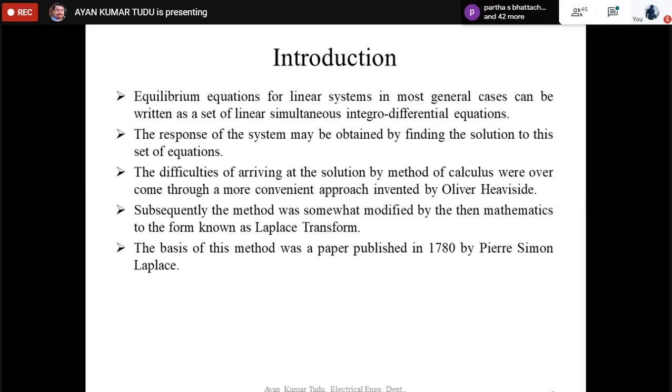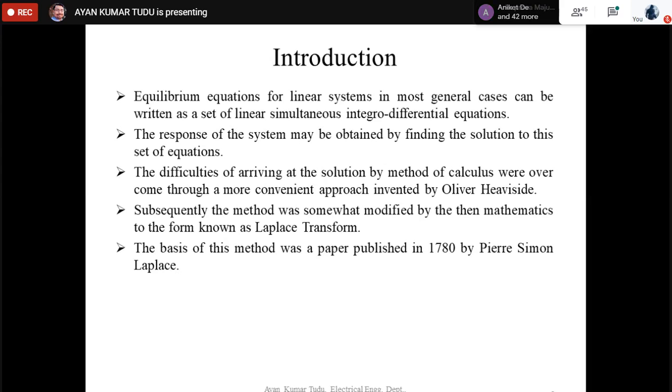We can solve them through the method of calculus, but there were very many difficulties by the method of calculus. Subsequently, a paper was published in 1780 by Pierre Simon Laplace, after whom this transform has been named.